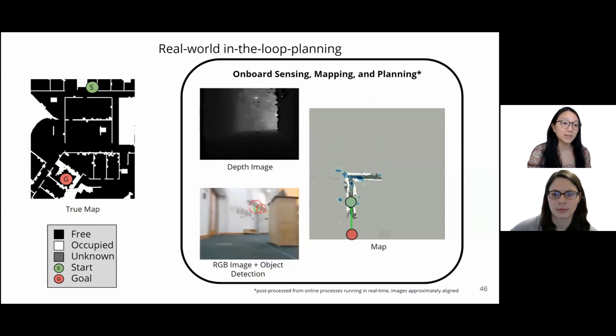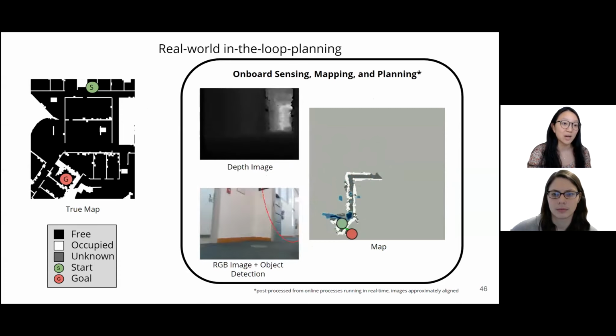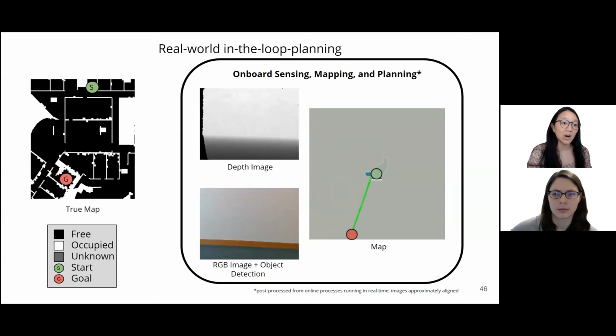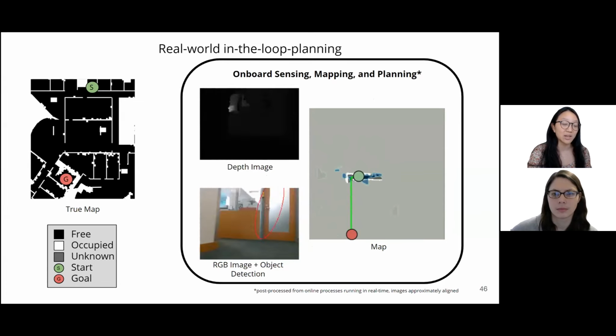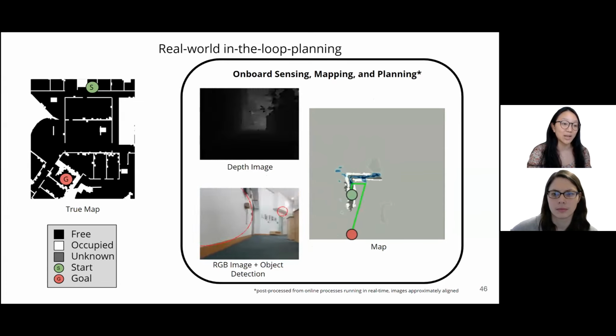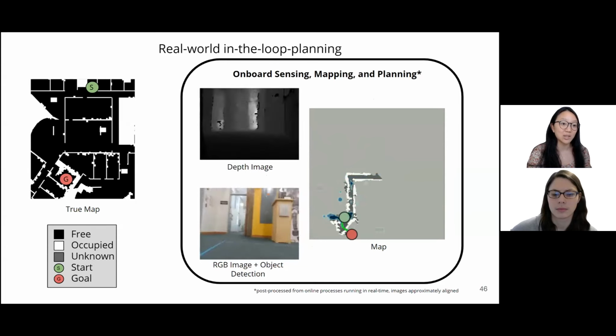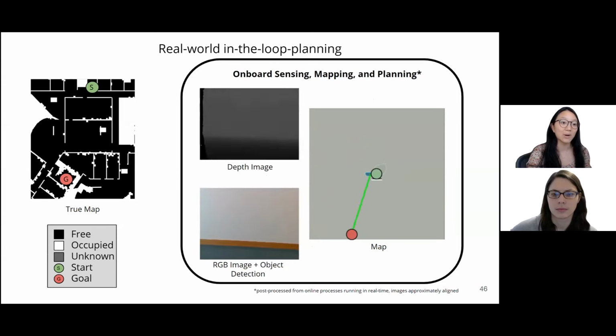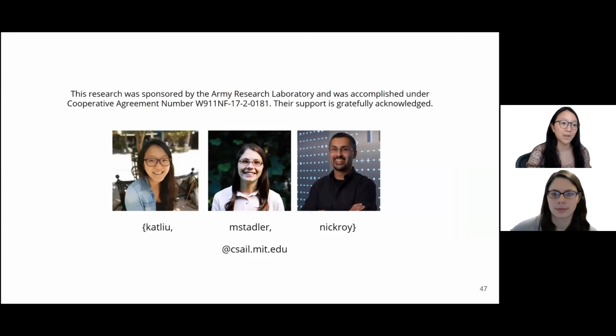We show the raw sensor measurements as well as a post-process onboard map with a distribution. Our approach, which was trained on simulation data only, extends to real-world navigation. The learned sampling distribution enables the robot to plan down the hallway rather than naively trying to cut the corner. And with that, I'll conclude our talk.